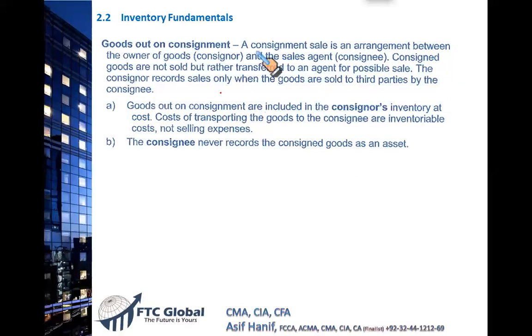Now there is one fine point to learn here regarding inventory. Sometimes we send or deliver some goods to an agent who sells goods on behalf. Let's say Fahad is my agent in UAE, right? I deliver some goods to him.